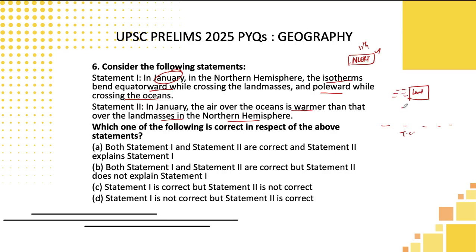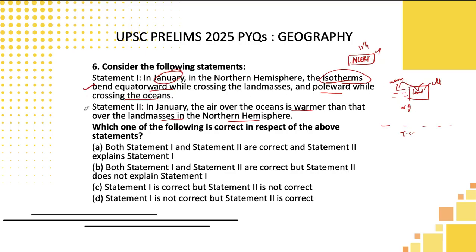So in the northern hemisphere, what will happen? It will face winter. Winter means land will have more cold. Land will be colder and water will be relatively warmer. So what happens is that when you draw isotherms, the lines connecting equal temperature, over land they will bend towards the south. Imagine any weighted item, it will go down. In that logic, it will go down, whereas over water bodies it will move up. So this is the logic.